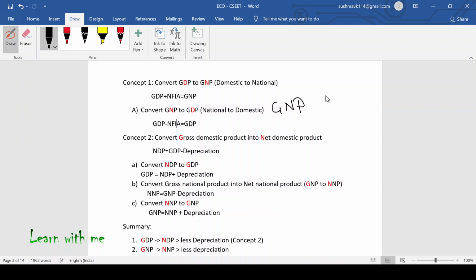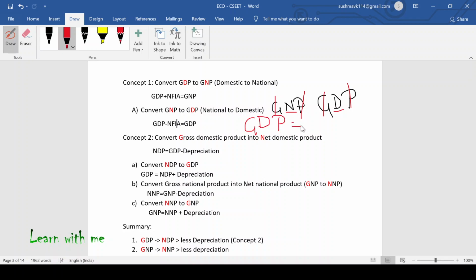There is GDP and GNP. Can you find any two similarities between these two? Of course, one is G and one is P. If G and P get cancelled, what is remaining? National is remaining, and domestic is remaining. So now I have to calculate gross domestic product.